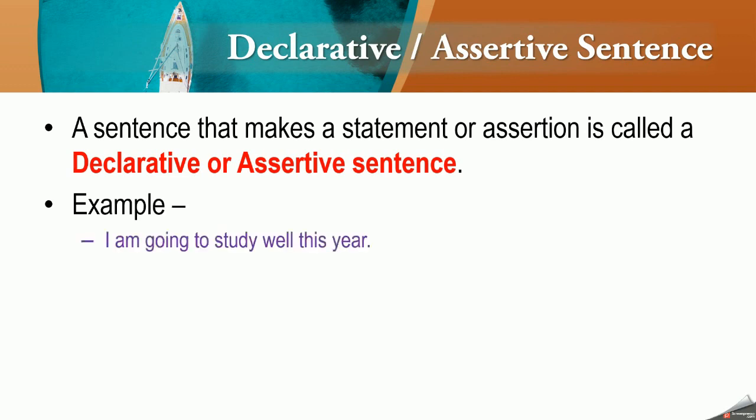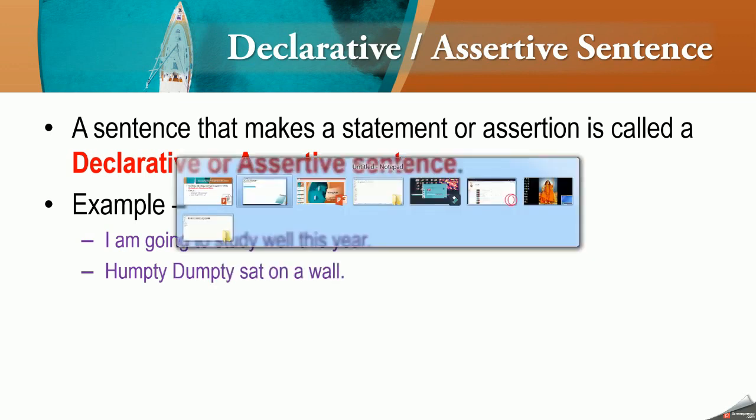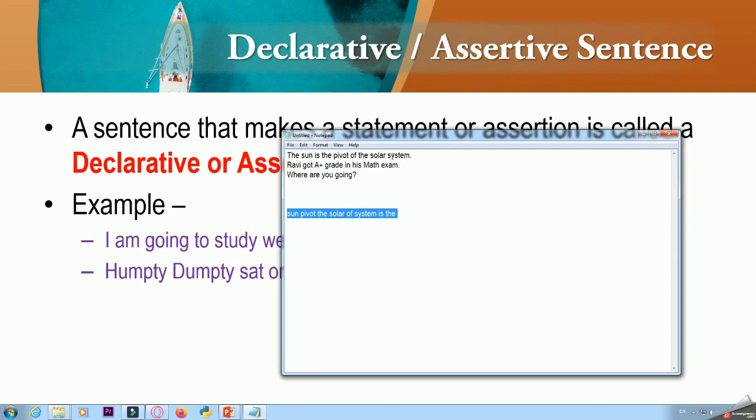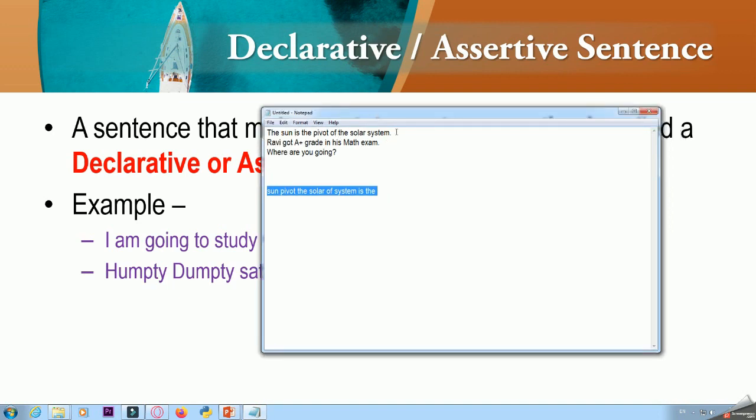For example, I am going to study well this year. Humpty Dumpty sat on a wall. Now from this particular example also you can see the first sentence is a declarative sentence. Ravi got A plus in his maths exam. Again, this is a declarative or assertive sentence.